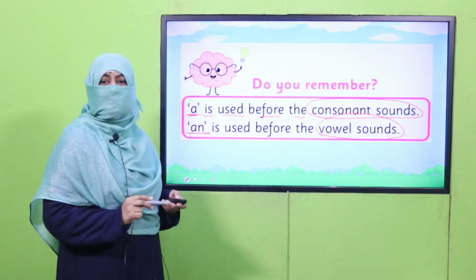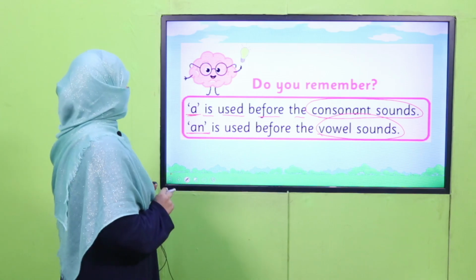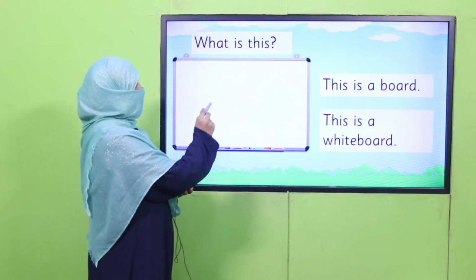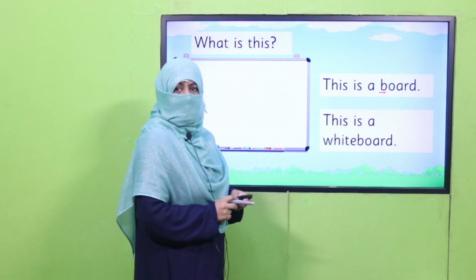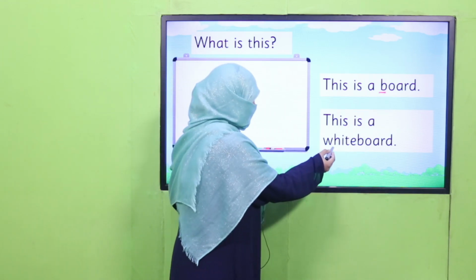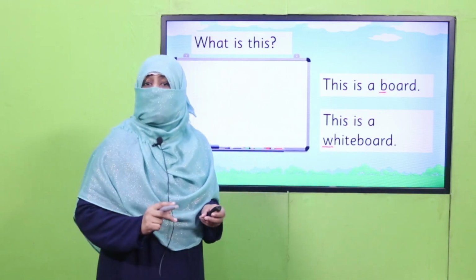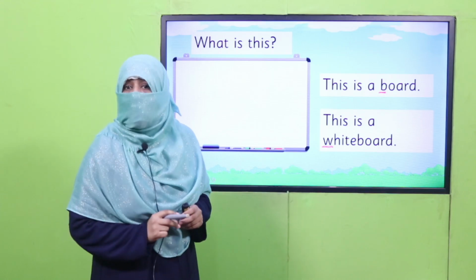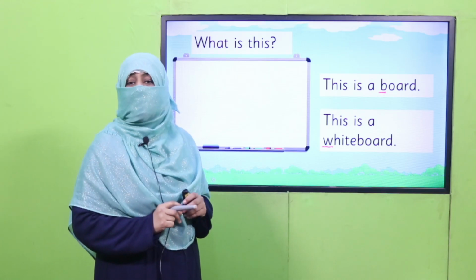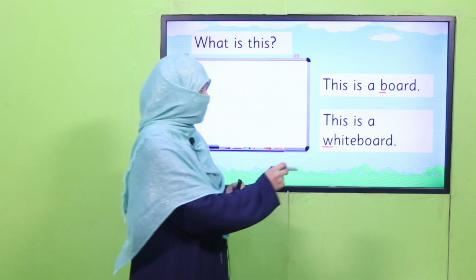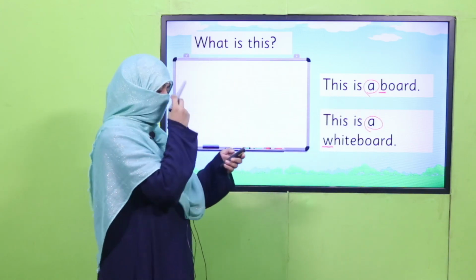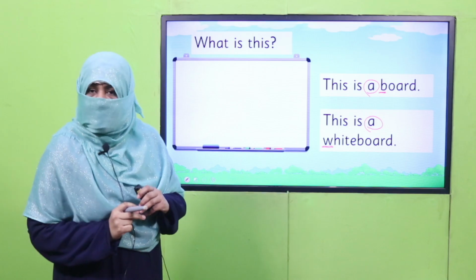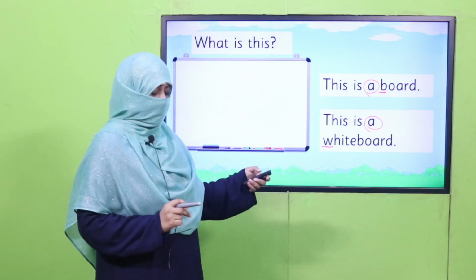This is what we have already learnt. So that's why you see this board is starting with B, and whiteboard is starting with w. So we know these are consonant sounds. That's why we cannot use an over here. We have to use the article a. This is the difference. Okay, if it were a vowel sound, then we would have used an, the way we have used here.